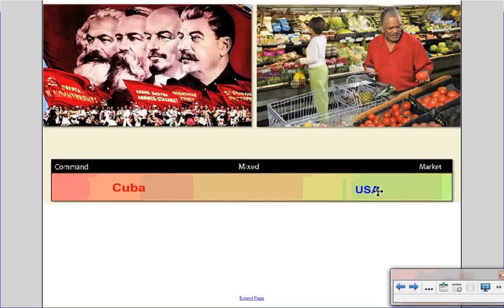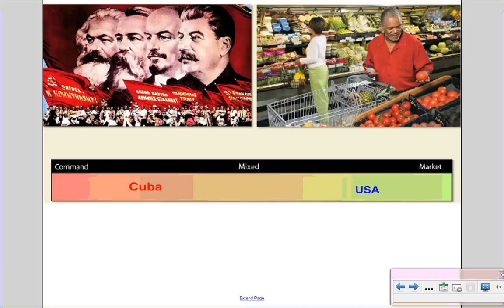Now, if we took these ideas of a market economy way over here on the right, and a command economy way over here on the left, sort of like on a number line, most modern countries are not on the edge. Most of them are somewhere towards the middle. So if you think about Cuba, Cuba is one of the few communist governments left in the world today. But even they aren't purely a command economy because the government doesn't control everything. So over time, they've been moving towards the center, trying to find ways to be more free and open for their people.